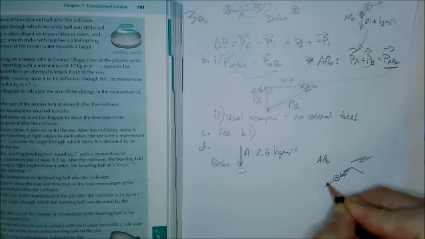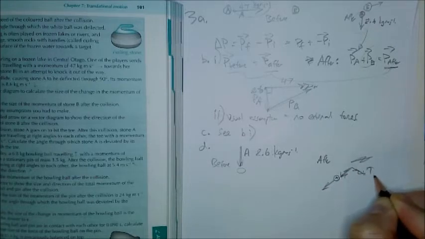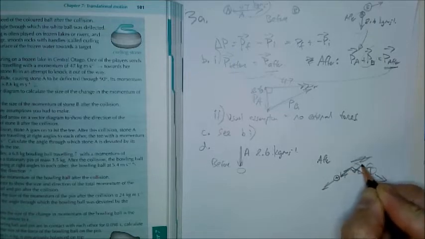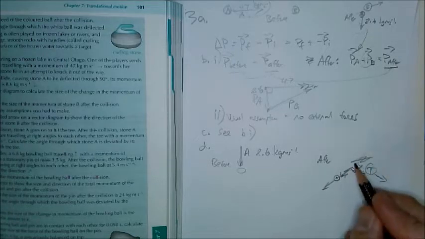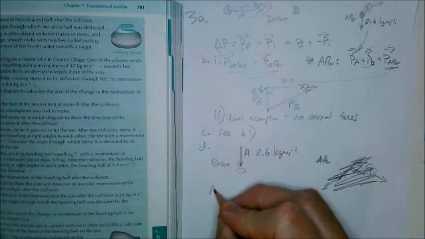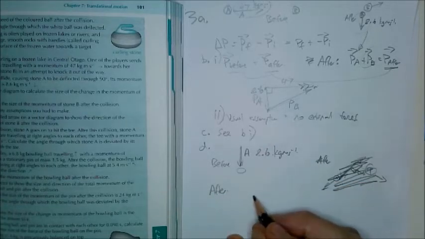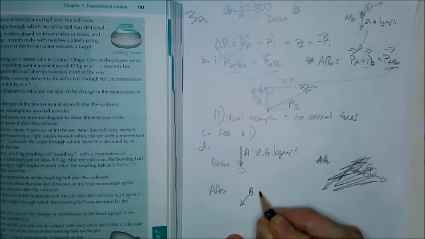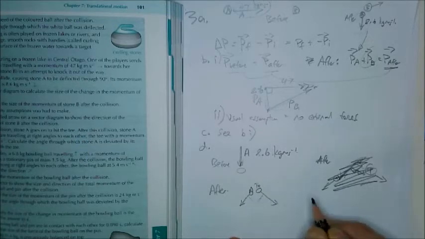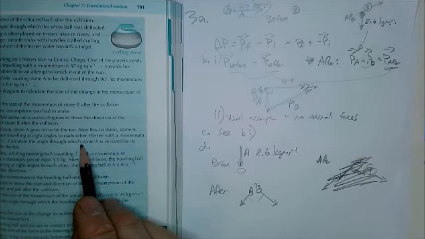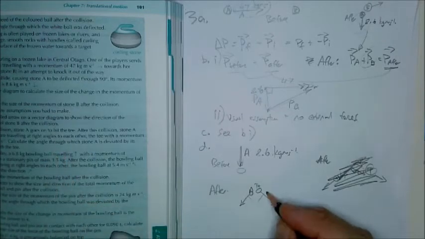Oops. Going this way, and the T going that way, and they're at right angles to each other. That's a really bad diagram, Logan. Let's try that again. After the collision, stone A is going that way, the T is going that way, and these are at right angles to each other. And we're told that the T has a momentum of 4.2.